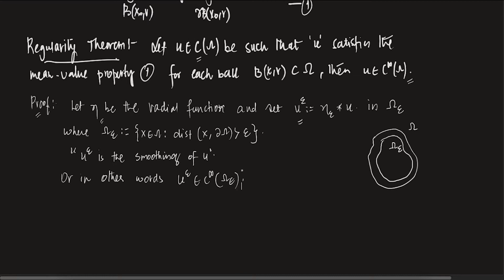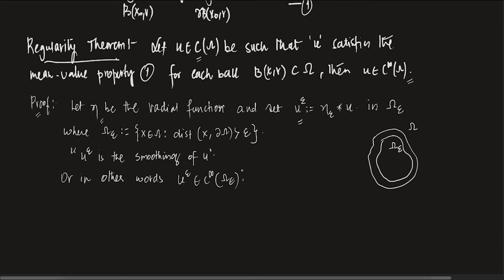Again, let me explain. We are starting out with a radial function. We did it earlier. We will always denote it by eta, which sometimes they call a mollifier, but for now we just call eta epsilon a mollifier. It doesn't matter. A mollifier is useful when you have some problem somewhere, like a sudden bend.